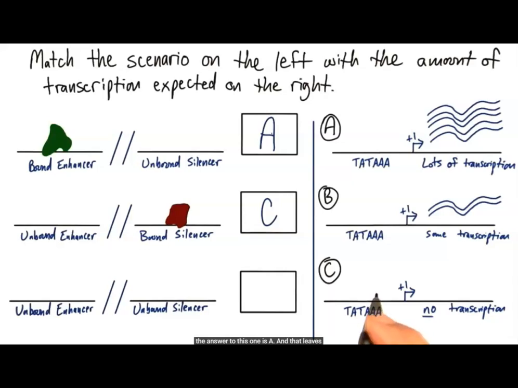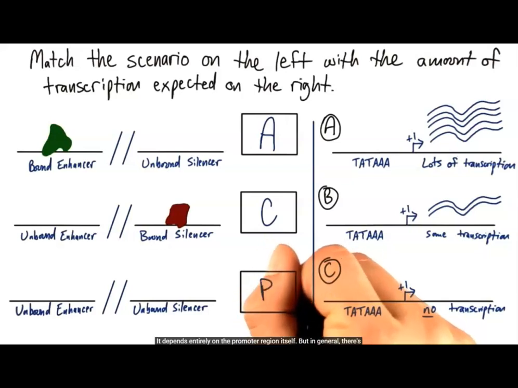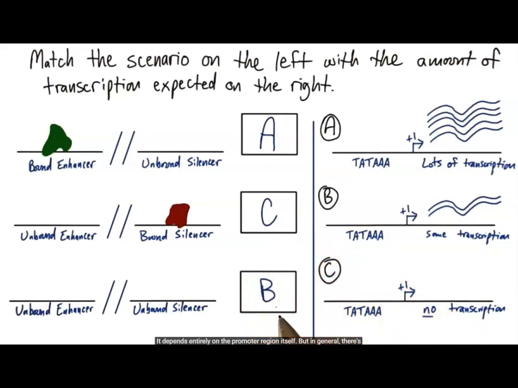And that leaves this last scenario where we don't have a bound enhancer, we don't have a bound silencer. The promoter is left to initiate whatever transcription it can on its own. And so we reach the scenario of some transcription. It depends entirely on the promoter region itself, but in general, there's going to be some transcription that happens at the site. But because there's no enhancer or silencer bound, we're not going to have these extremes show up where we have a lot of transcription happening or no transcription happening.